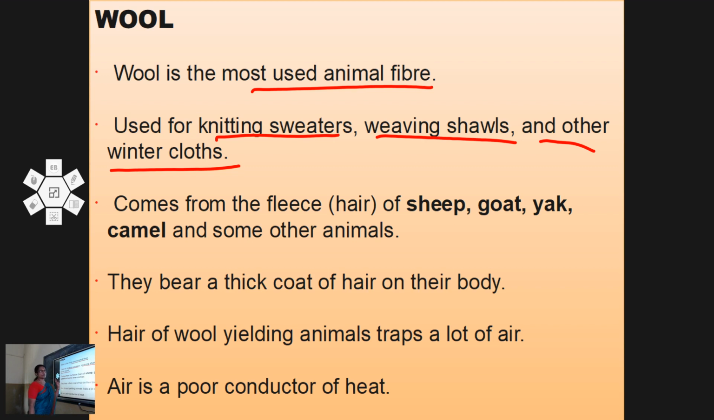Usually these animals live in cold climates and they bear a thick coat of hair on their body. This thick coat of hair helps these animals to survive the extreme cold. How does it help? The hair of these wool yielding animals traps a lot of air and air is a poor conductor of heat. So this thick coat of hair acts as a shield around their body and protects them from the extreme cold.